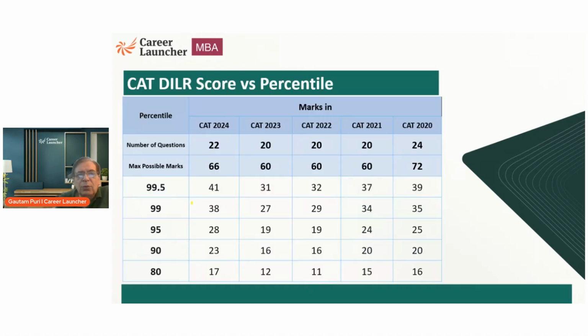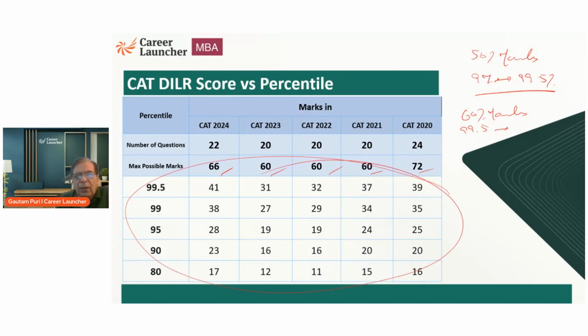The important thing in DILR to understand is if you get 50% marks, you would be something between 97 to 99.5 percentile. And if you get 60% marks, you are 99.5 upwards up to 99.9 percentile plus. And this you could check. The last 5 years data is given to you, the maximum possible marks, and the percentile score. It comes at which marks or what percentage marks you can always calculate. So this is something which I want you to know.